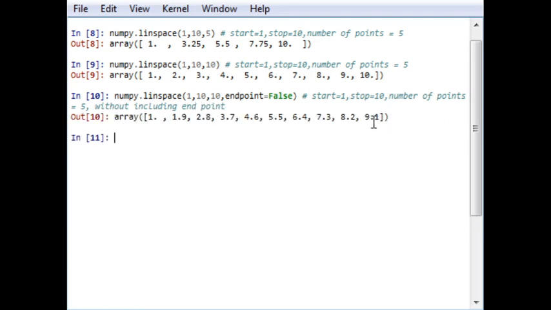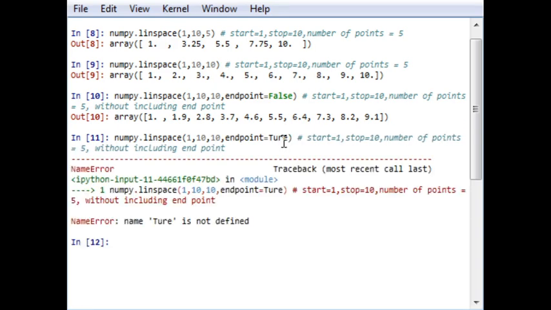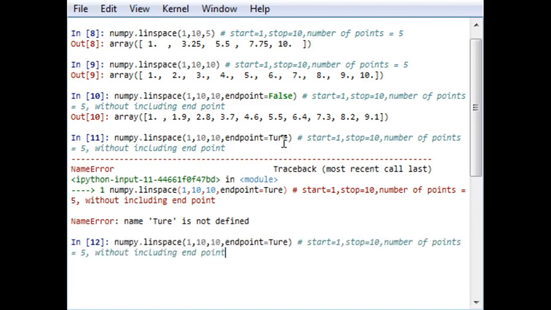So it will ignore the endpoint value. By default it is true, but if you do not require it, you can set it to false. If you require it, you can just write it, and the output will be seen. By default the endpoint is true.